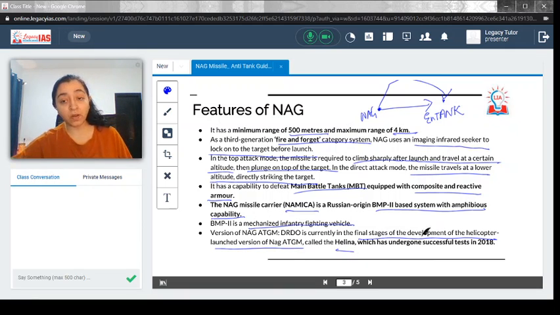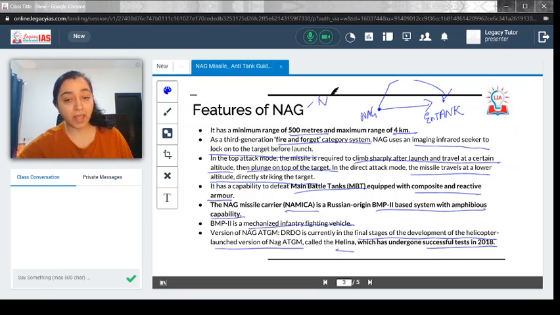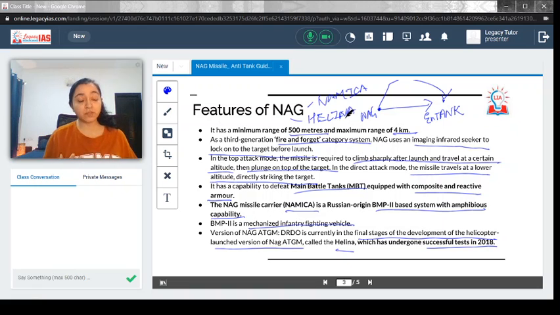It has already had a successful test in 2018, and it is in the final stage of being made available. So one carrier for NAG is called Namika, and the helicopter carrier of it will be called Helina. Just remember these two as well. And the thing to pick up from this slide is the range: 500 meters to 4 kilometers.